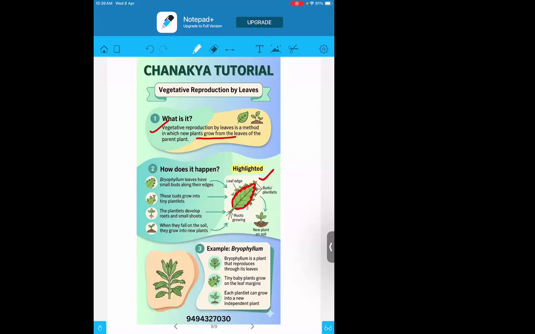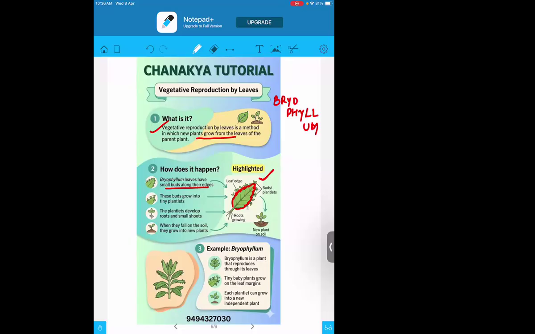It happens because small buds start forming on the edges of the leaf. The name of the leaf is bryophyllum.